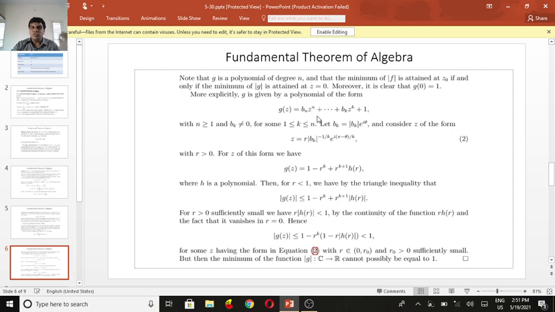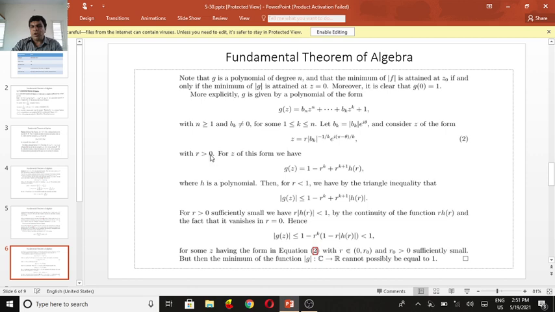Here bk is not equal to 0 for some k with 1 less than or equal to k less than or equal to n. Let bk equal the absolute value of bk times e to the power i theta, and consider z of the form z equal to r times the absolute value of bk to the power minus 1 by k, times e to the power i times pi minus theta divided by k. I call this equation 2.